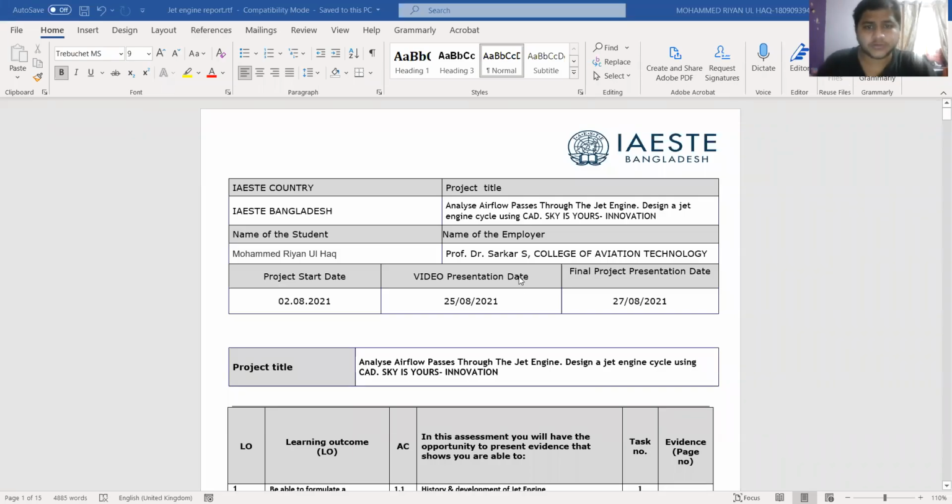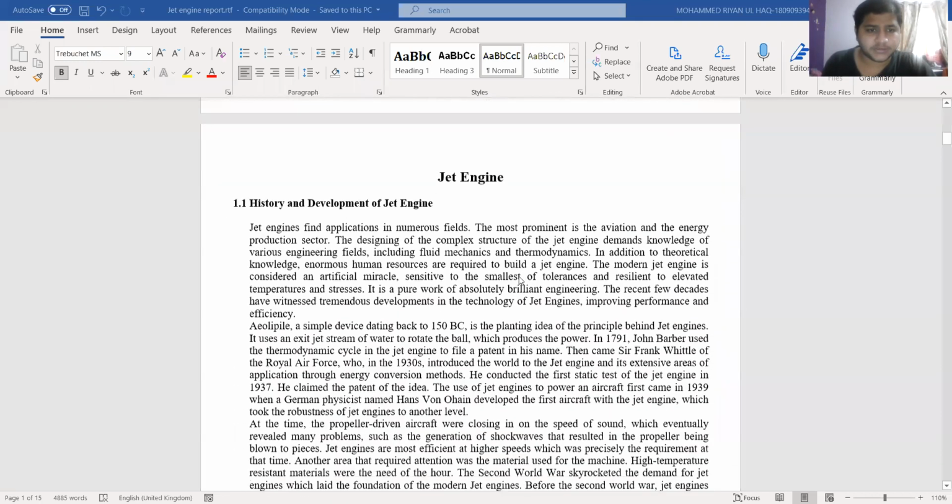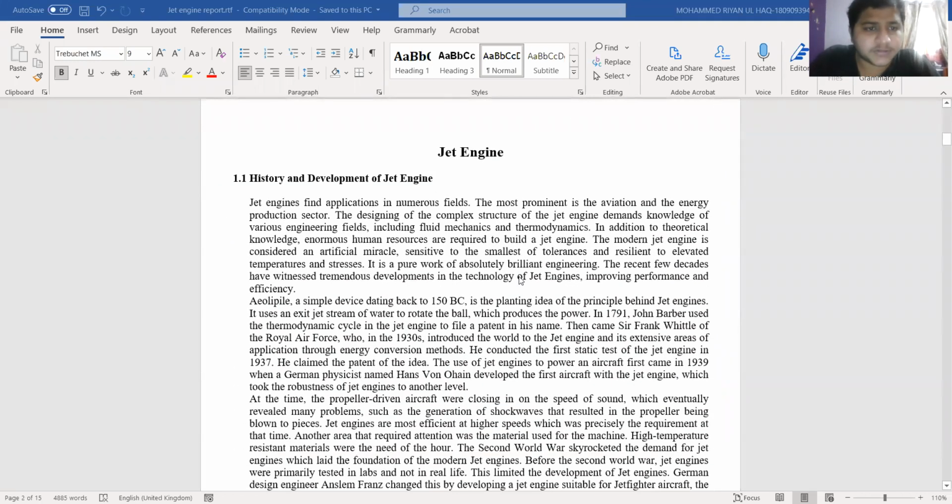Good morning. Today I'll be talking about the jet engine project which was given to me by Dr. Sarkar S from the College of Aviation Technology. So this is my project. First, let's start talking about the history and development of the jet engine.